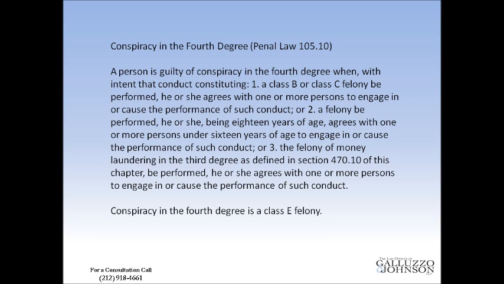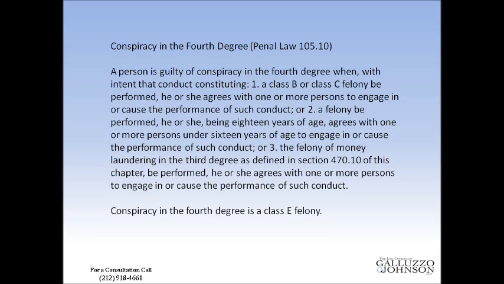Now another way to be guilty of conspiracy in the 4th degree is when, with intent that conduct constituting a felony be performed, he or she, being 18 years of age, agrees with one or more persons under the age of 16 to engage in or cause the performance of such conduct. So just like the prior charge, conspiracy in the 5th degree, there is an aggravating penalty for a person over the age of 18 engaging in a conspiracy with somebody younger than the age of 16.